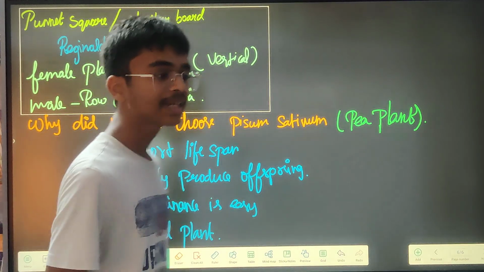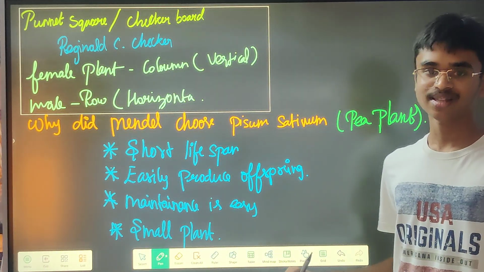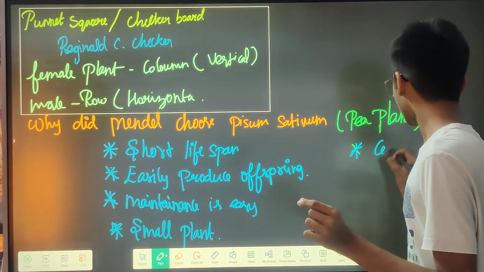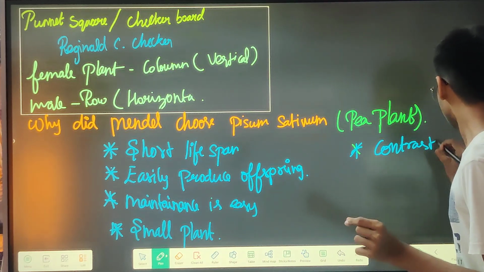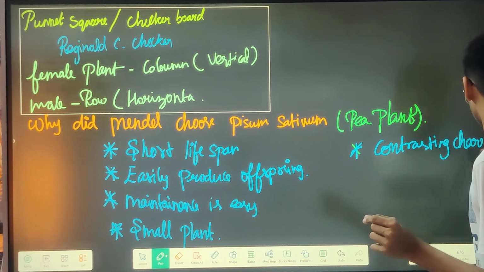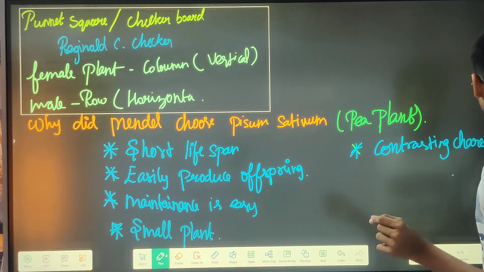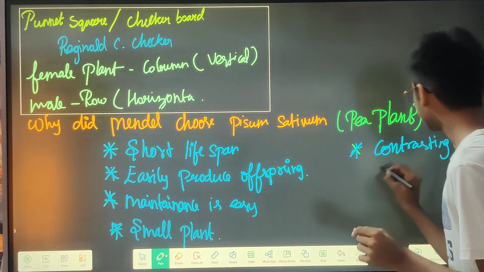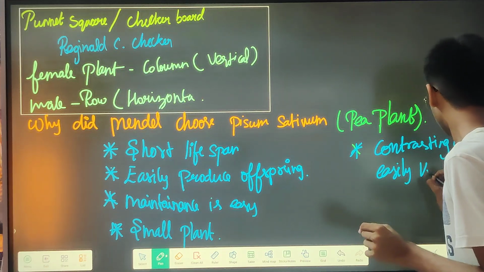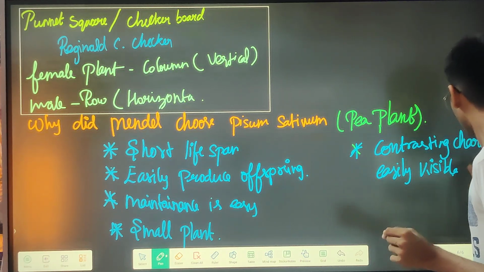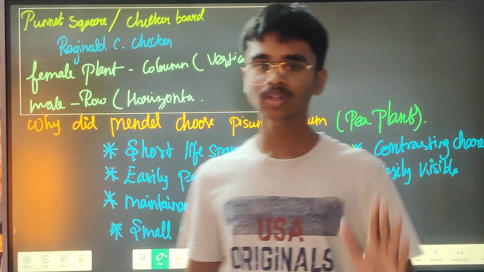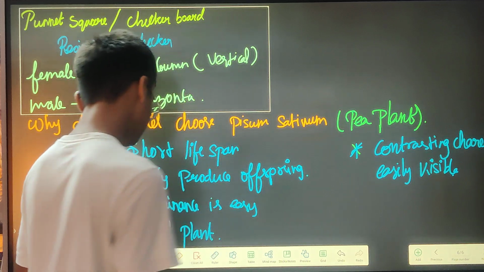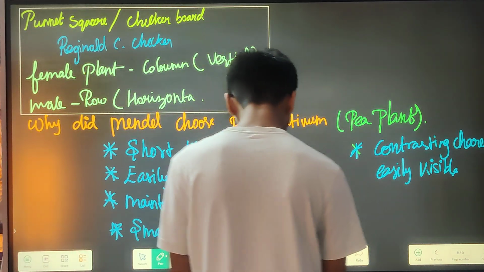Also, its characters are completely contrasting, there is no blending of characters. So it has contrasting characters that are easily visible, you need not have a microscope to see them, just with your naked eye you can see them. These are the things that made him choose it. So, inheritance of one gene.